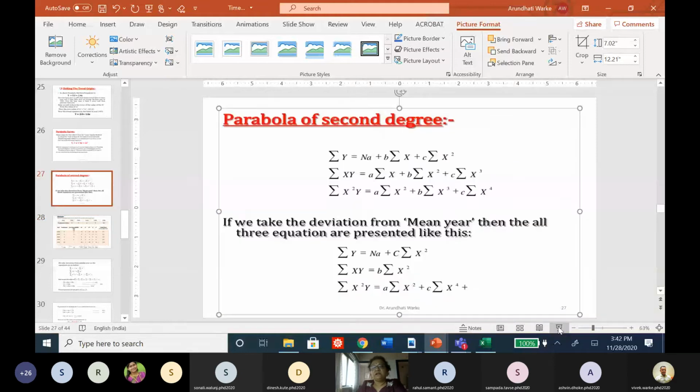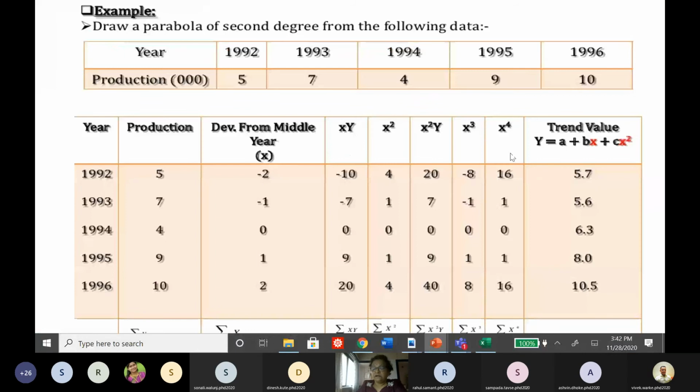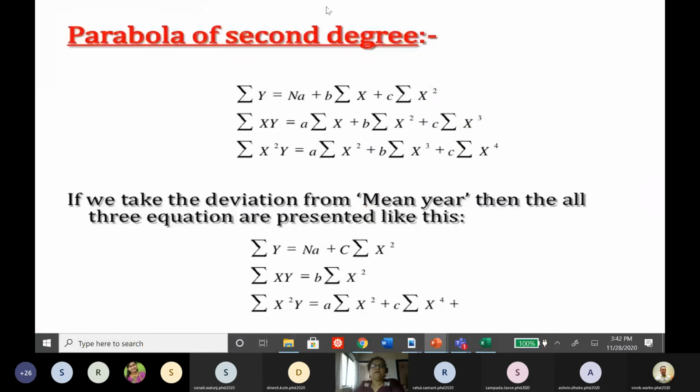substitute these values. Don't go for mean, trend and other things. You can put the values directly here. With the help of a calculator, you can calculate the values of A, B, C, because on a calculator there is a provision to solve simultaneous equations up to degree 3. You can easily solve it using a calculator. Or you can do it with the help of Excel, and that is very easy. Directly you will get the equation of the trend line.